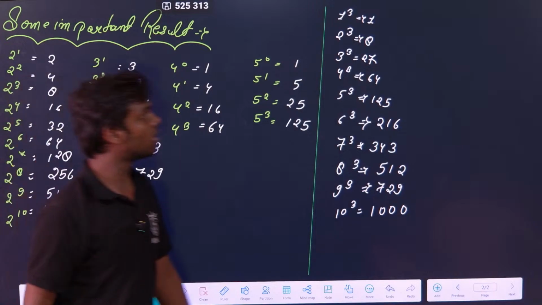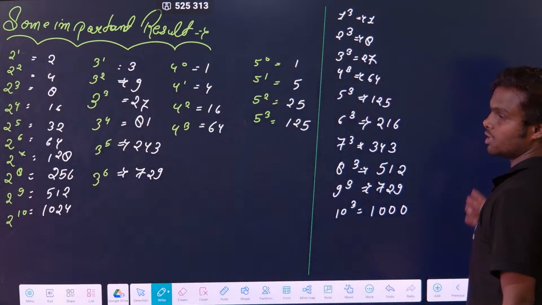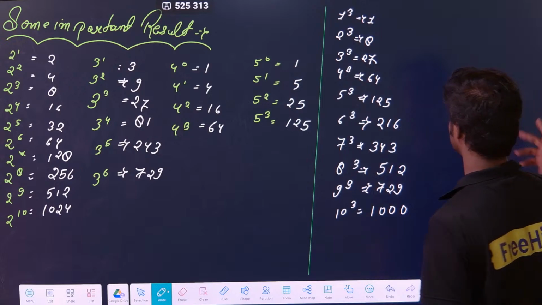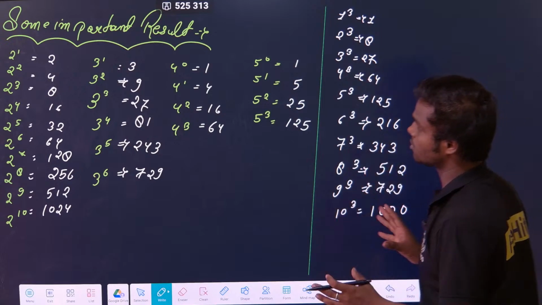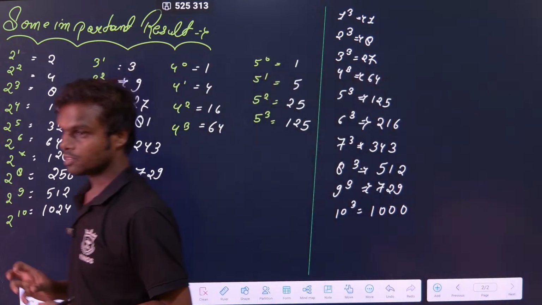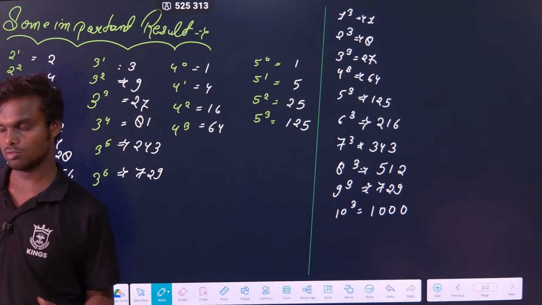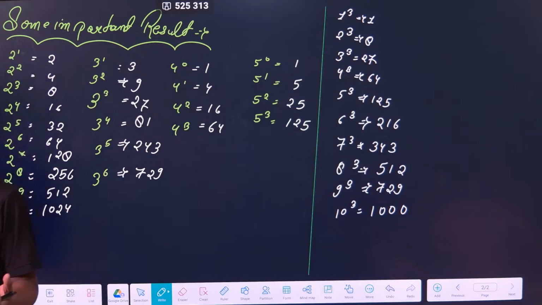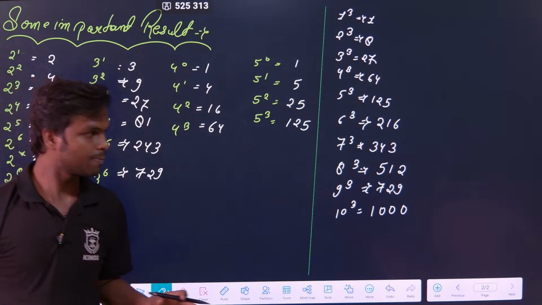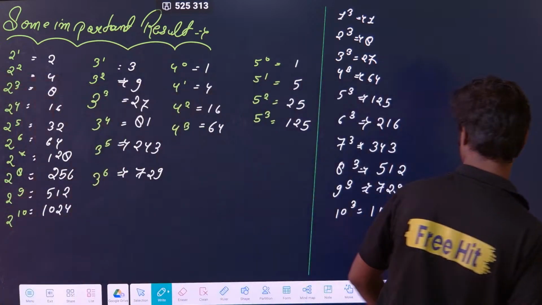Similarly, you can write for 11 also. 11, 12, 13, 14, 16. But these are some important results, okay, which you have to remember. Some important values which are going to be frequently used. So you should remember the cubes and the squares of the numbers. Clear? Now let us see some short tricks.